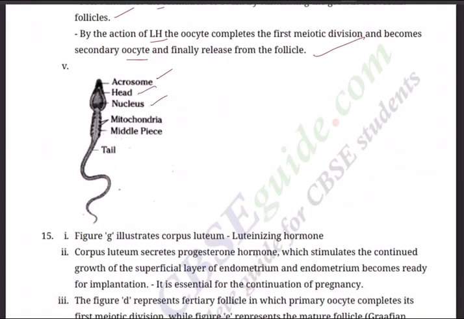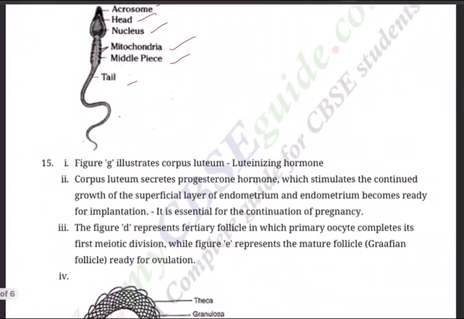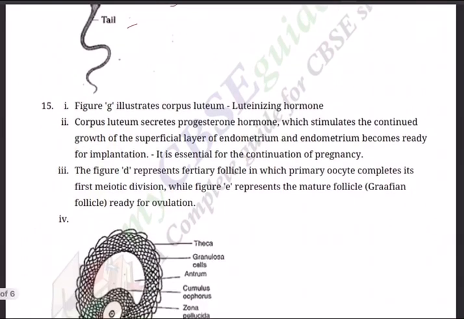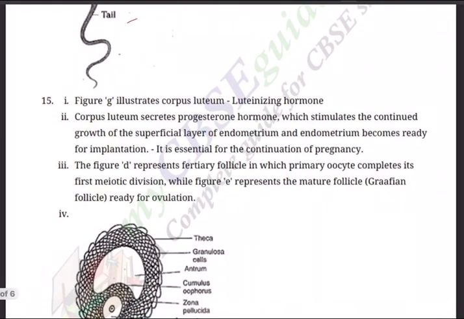And next, question fifth, the diagram of sperm: acrosome, head, nucleus, mitochondria, middle piece, tail, and write the significance of each of these. And you must draw with a pencil, and the diagram should be most beautiful. Question number 15, again diagram based. Figure G illustrates corpus luteum, and it produces